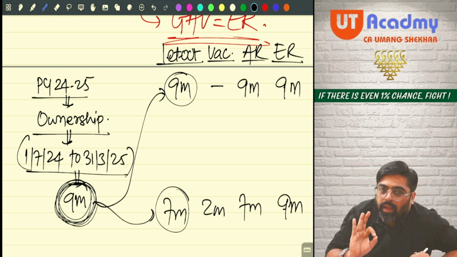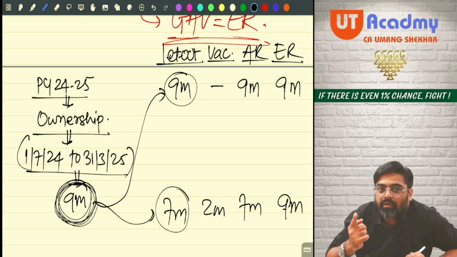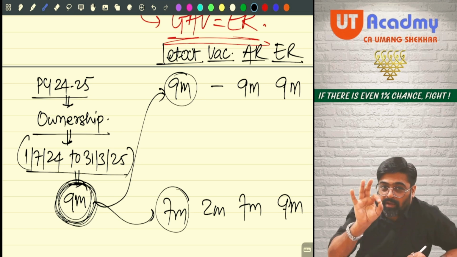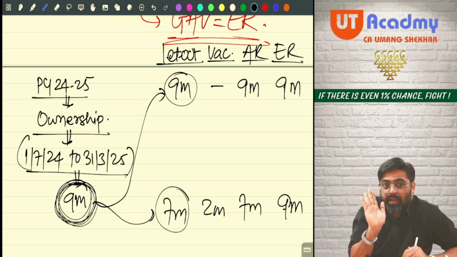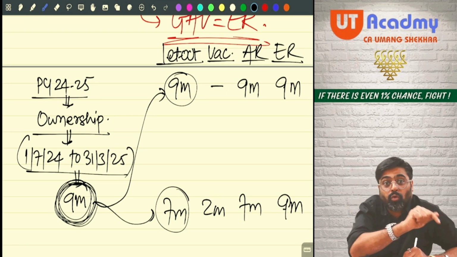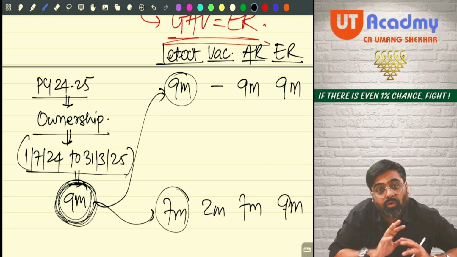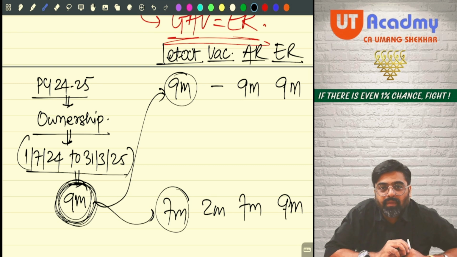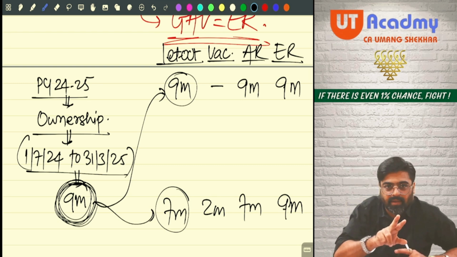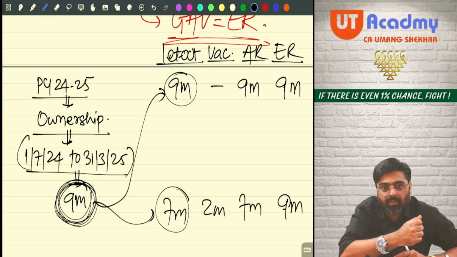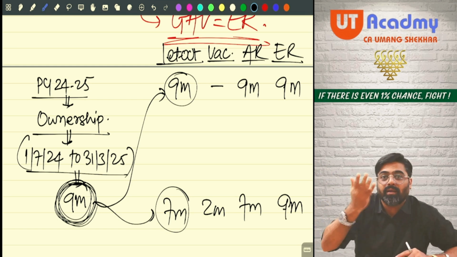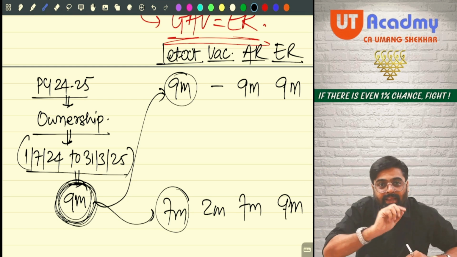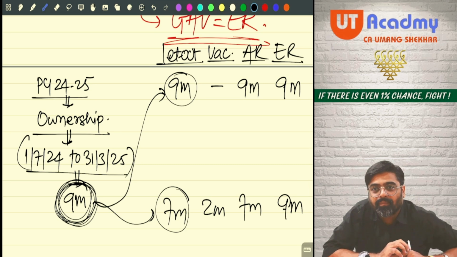Now, in such type of questions, what will they do? First of all, they will tell you that the property is bought in this year, meaning that you have to take an ownership period of 9 months. Out of 9 months, 7 months you have let out the property and for 2 months the property was kept vacant, could not be let out. In such questions, to determine the annual value, you need actual rent and expected rent. So to calculate expected rent for 9 months, you need all the figures for 9 months: municipal value 9 months, fair rent 9 months, standard rent 9 months. Only then will the expected rent be for 9 months, no? Tell me, sir.